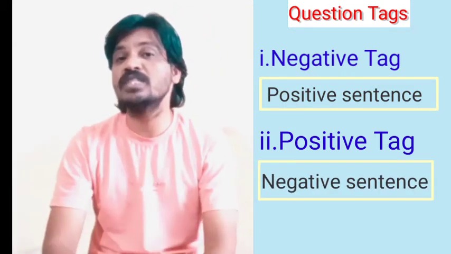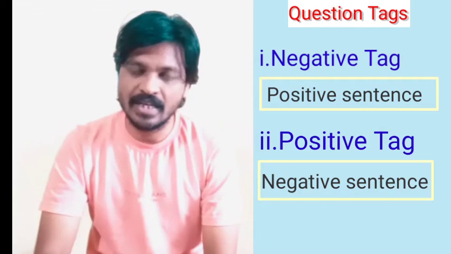Clear now? So next, a positive tag. We have to use this positive tag if the sentence is a negative sentence. Opposite we have to use here, so it depends on the sentence. If the sentence is positive, we have to use a negative tag. If the sentence is negative, we have to use a positive tag. Don't get confused here. Opposite tag we have to use. It depends on the given sentence.